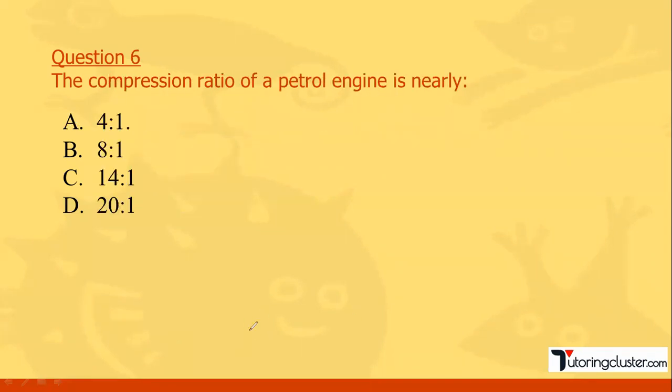Question number 6. The compression ratio of a petrol engine is nearly. So what is basically a compression ratio?